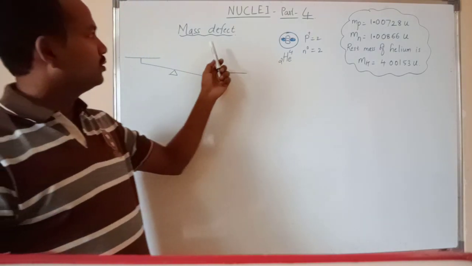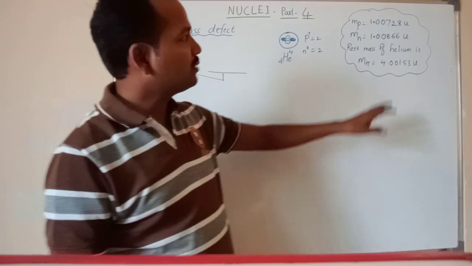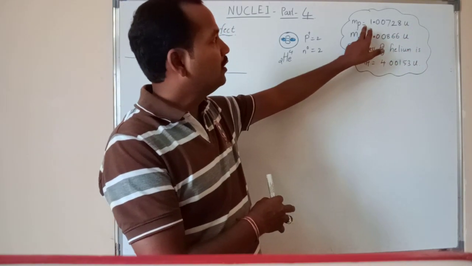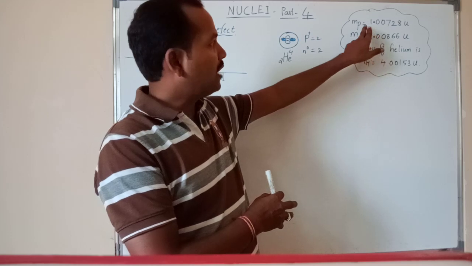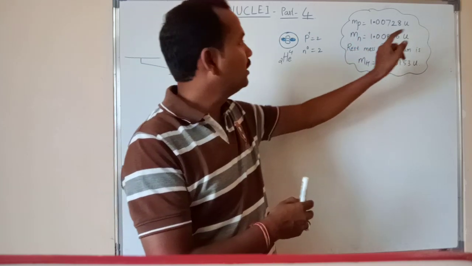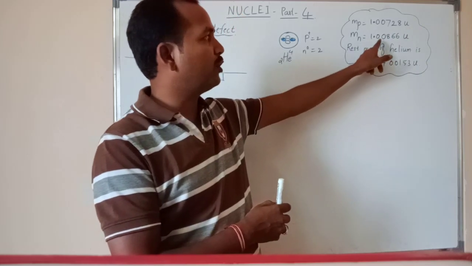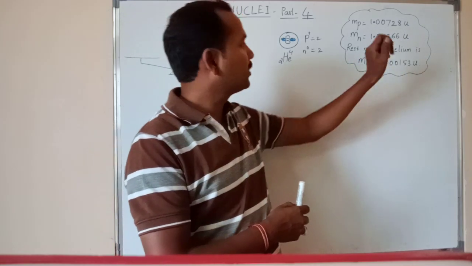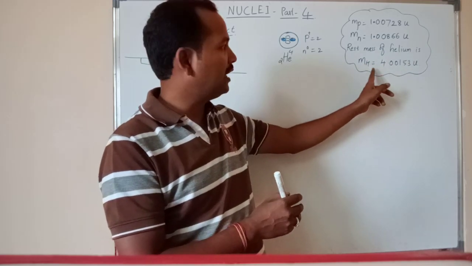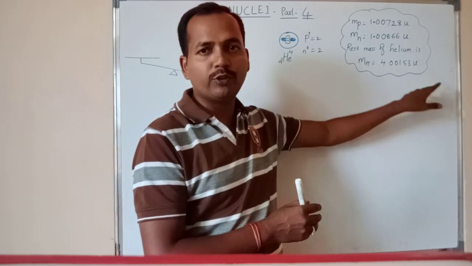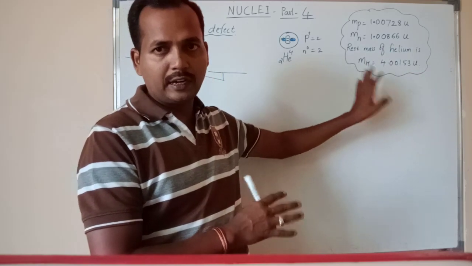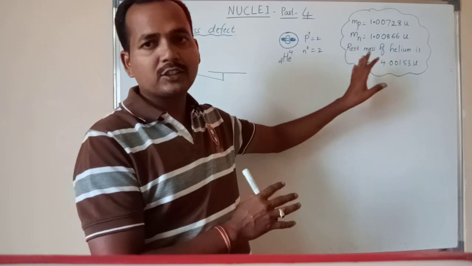To understand this, we need some important values: the mass of proton, that is 1.00728 unit; the mass of neutron, that is 1.00866 unit; and the rest mass of the helium atom, which is 4.00153 unit, measured using the mass spectrograph method or mass spectroscope.